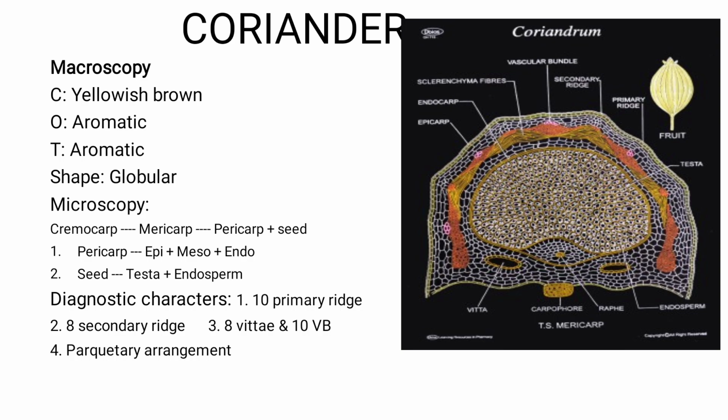Parquetry arrangement means a group of similar cells arranged in different directions. So it has 10 primary ridges, 8 secondary ridges, which means around 10 vascular bundles and 8 vittae, and it has a parquetry arrangement. So if your transverse section has these features, then you can say that the crude drug is coriander.